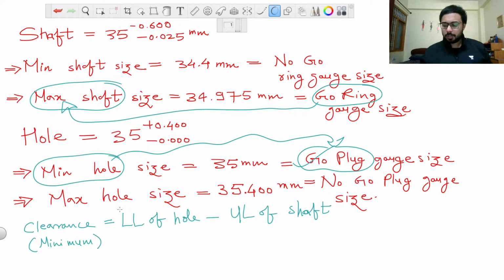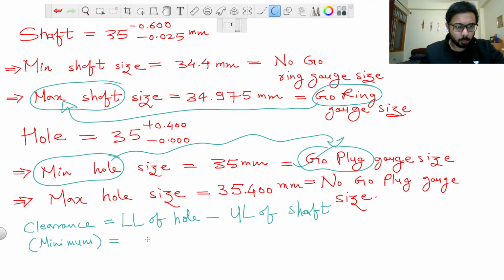And if the minimum clearance comes out negative and maximum comes out positive, then we will say a transition fit is there. If it is coming out positive, then no worries, we have just got our fit type, which is clearance. So let us see if the data is providing us a clearance, transition, or an interference fit.